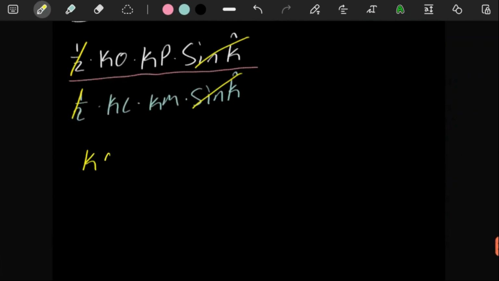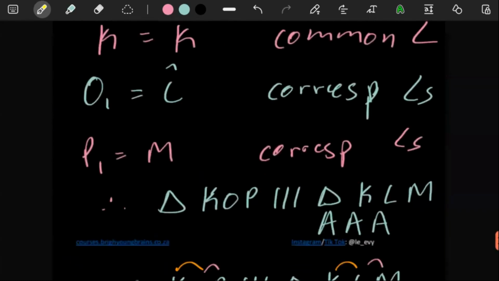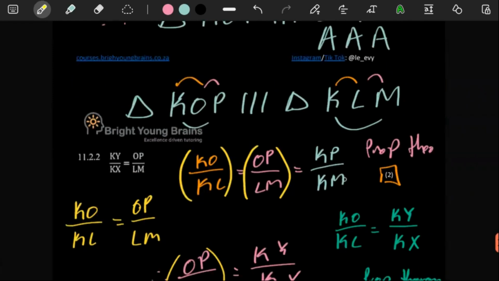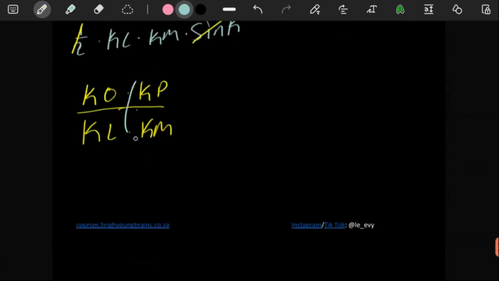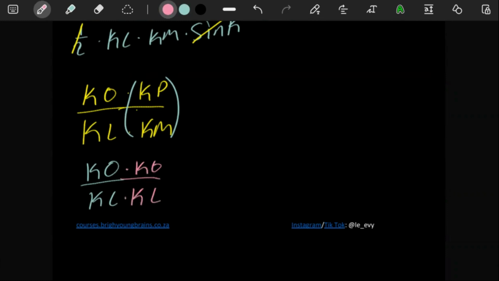Now here you're left with KO over KL multiplied by this KP here, this KM at the bottom. Now if you look nicely, KP and KM, what we know is KP over KM is equal to KO over KL. So where you see this here, you can easily write it as KO over KL also. And then what that gives you is, technically speaking, KO over KL both squared.